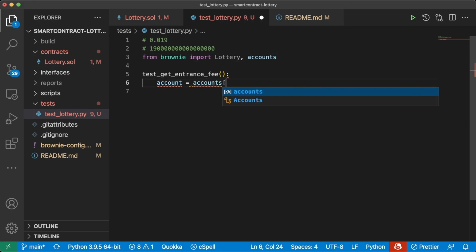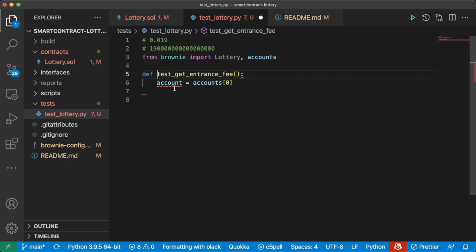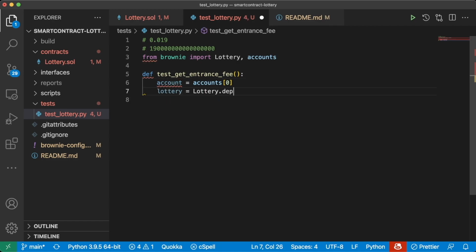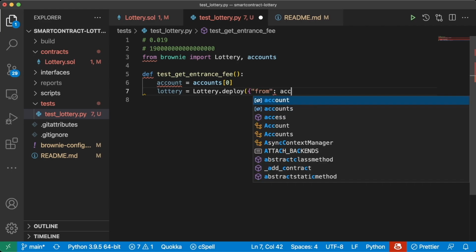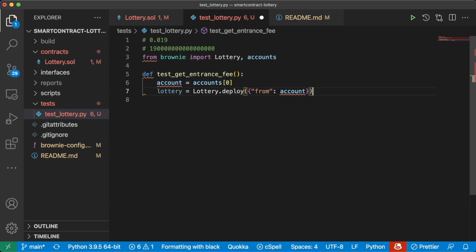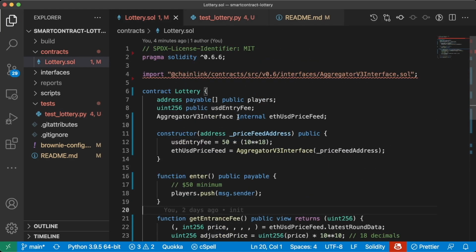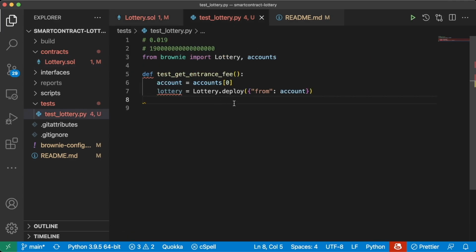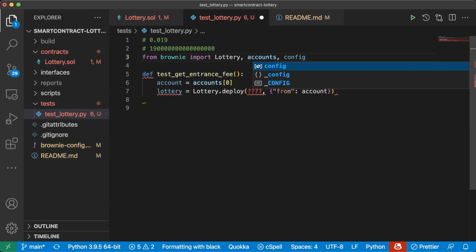So we'll say accounts[0]. Let's just start with def. Then we'll do lottery equals lottery.deploy from account. And of course, we have a parameter here of our price feed address. So we're going to have to add some type of parameter here. For now, let's just hard code it from our config.